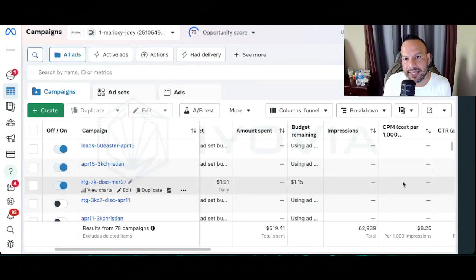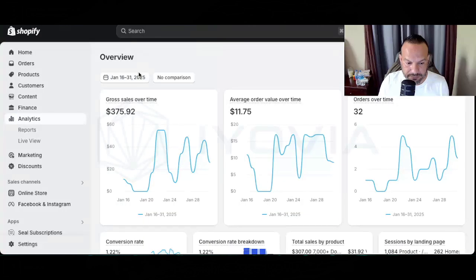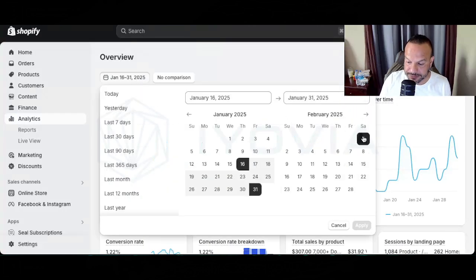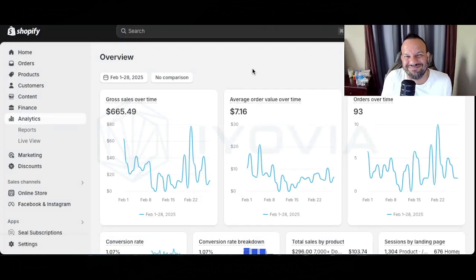the budget on some of the ad sets, right? Introduce the retargeting campaigns, which now require a little bit more of expenses, right? But we got money to cover it. We're not using our own, right? So in February we spent 519, right? And we made 665. Just about the same, right? As far as the ratio goes from gross to net, right? It's about 100 to $150 that we're in the positive.